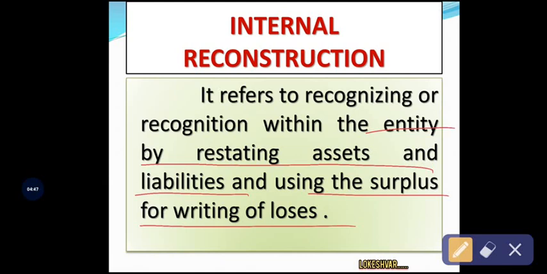Okay, so internal reconstruction takes place within the company by restating, that is by revaluing the assets and liabilities and by using the surpluses and revenues for writing off the losses. So if any losses are incurred in the business organization, they can be written off by the surpluses, and also the reconstruction process can be carried out within the organization by restating the existing value of assets and liabilities. So this process will be called internal reconstruction.